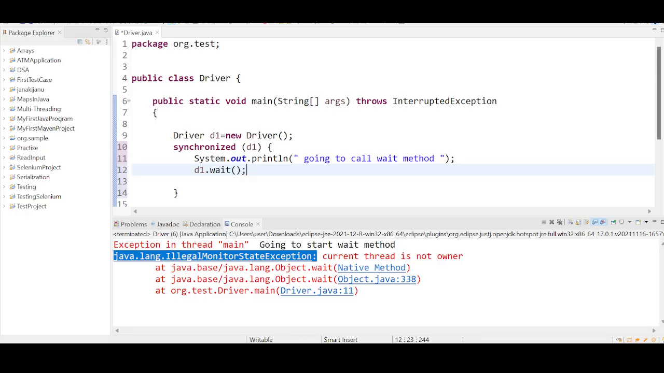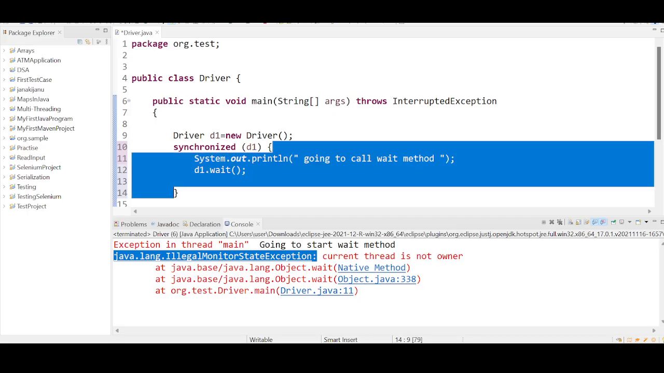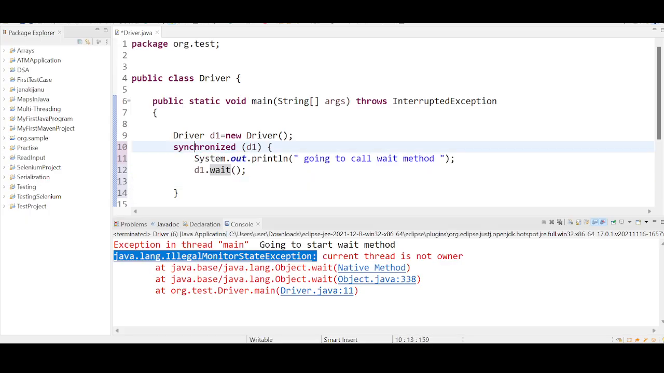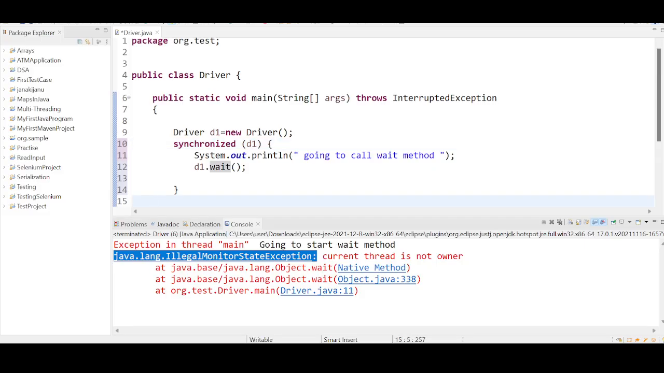If I just call the wait method, just tell me, do we get an exception or not here? Think of the takeaways that we have just seen. The wait method is placed in the synchronized area, valid or invalid? Valid, right? And the synchronized block is accepting what object, thread object or non-thread object? Non-thread object. As per the definition, as per understanding, it is valid.